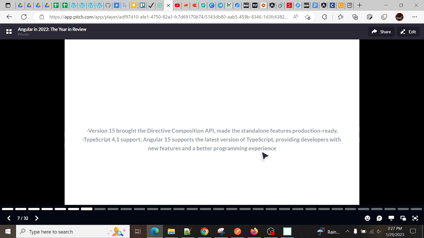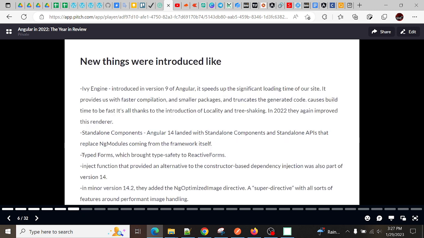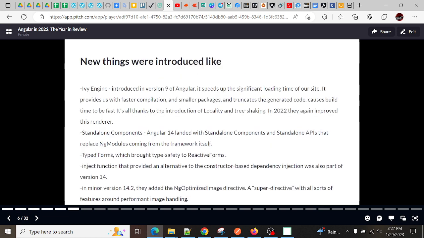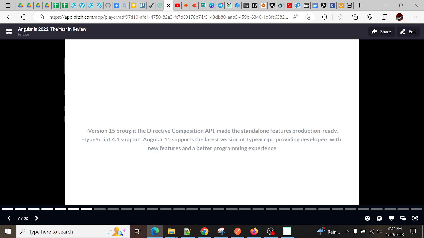So there are lots of features that they bring to improve the performance, including the maintainability. Everything they have added. If you want to learn more about these features, check out my other videos, in which I have created a video for each topic, like Ivy engine, standalone components, typed forms, inject function, and NgOptimizedImage directive.